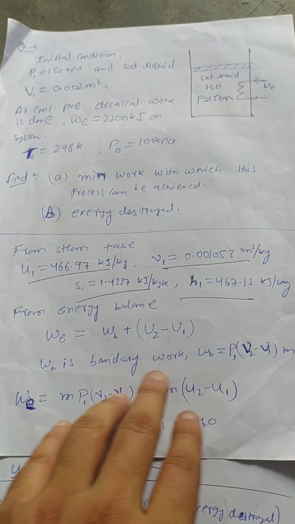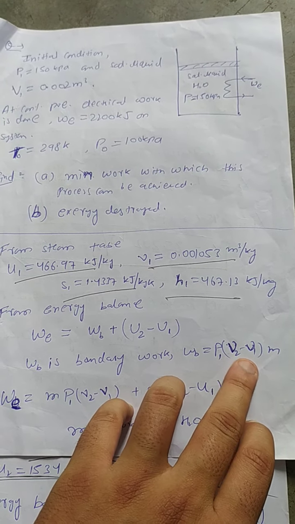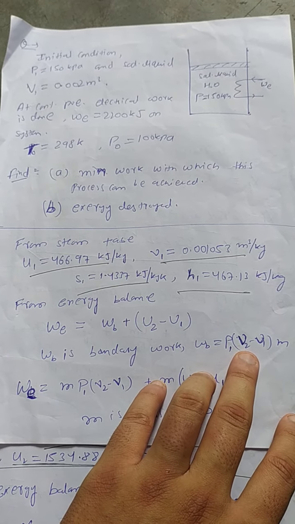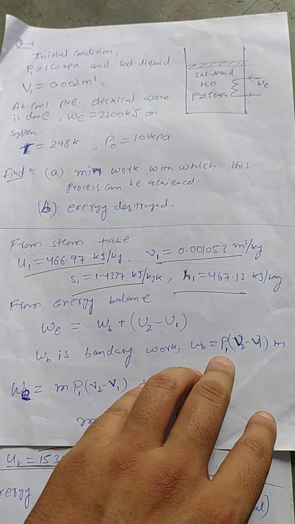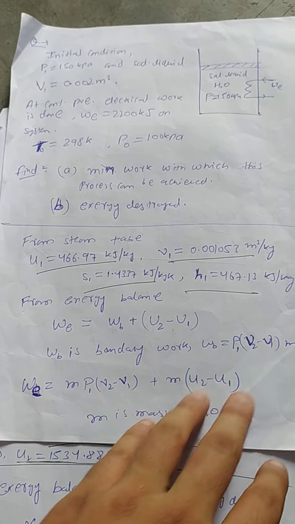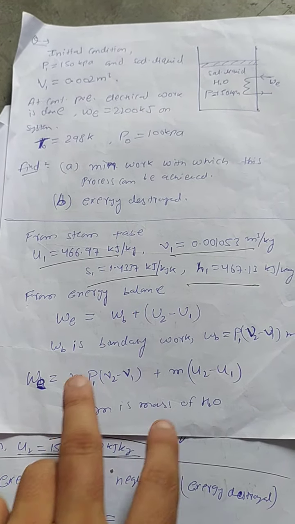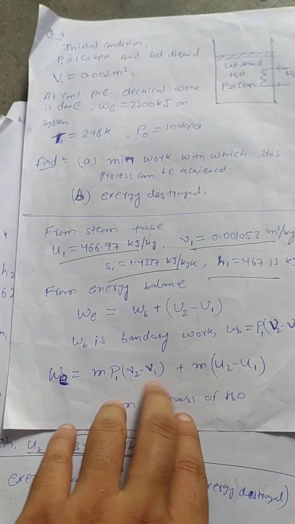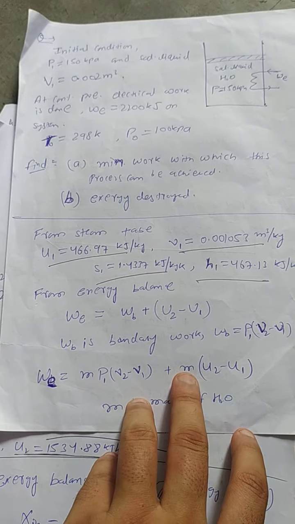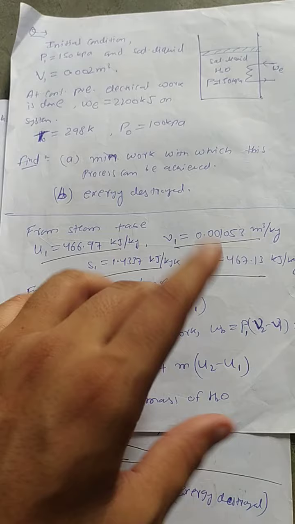Boundary work would be given as P1 times the specific volume change, V2 minus V1, times mass. P1 is constant, P1 is equal to P2, equal to 150 kilopascal. So WE equals this plus the change in internal energy, which would be mass times the change in specific internal energy. Here M is the mass of H2O.